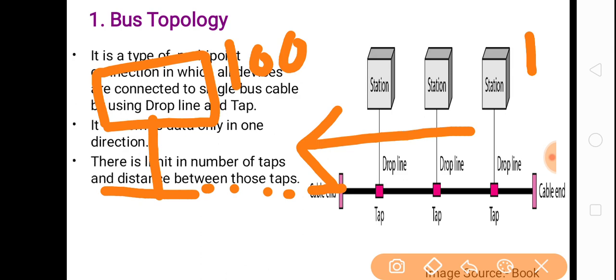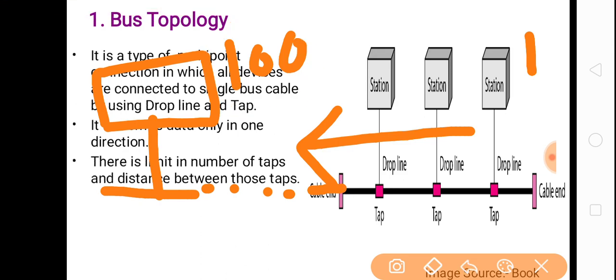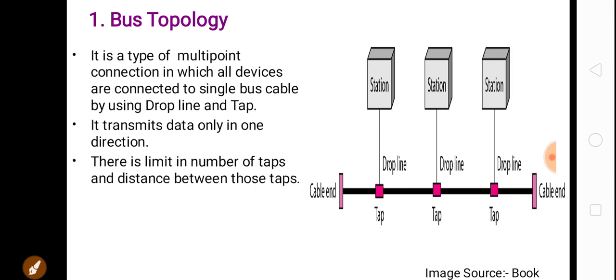from one device to another device, data is sent in the form of a signal. So this signal will lose energy as heat. Okay, it will create heat and the signal will become weaker and weaker, so there will be loss in data. Okay, so when the data or signal is received by the 100th device, the data will be of no use, because the signal will become weaker and weaker. That's why there is a limit in the number of taps and the distance between those taps.